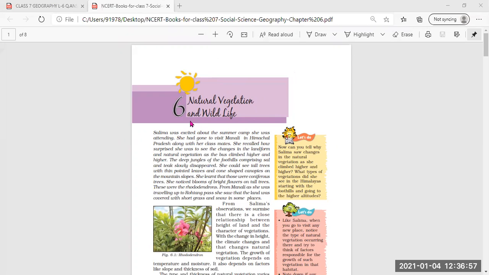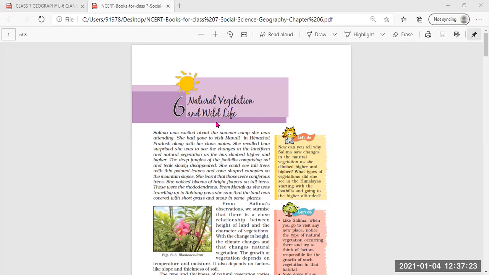We have completed lesson number 6, and we have to do the question answers. But before discussing the questions and answers, a quick recall of this lesson, which we completed before the winter break. In this lesson, we have read about the natural vegetation and wildlife.